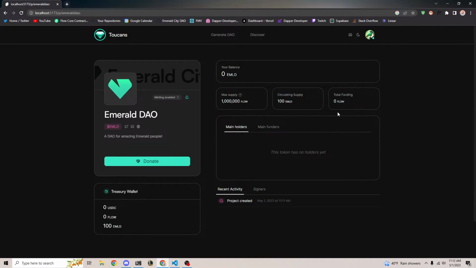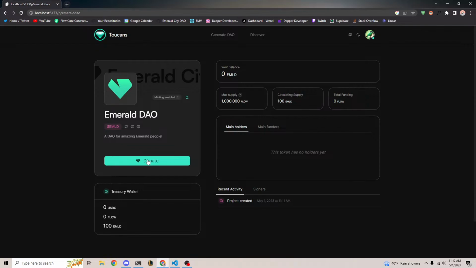We have currently 0 funding, and no one's holding or has funded this project, so it's kind of irrelevant so far. The only activity that's happened is the project's been created, and we can see there's just one signer of the treasury, and that's just me because I'm the project owner. So everything is pretty straightforward right now. The only real action we can take at the moment is we can just donate to this project, and donation is nothing more than me sending tokens to the treasury. That's what donating is.